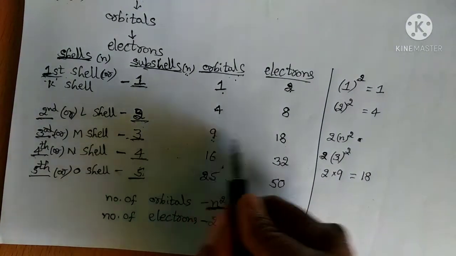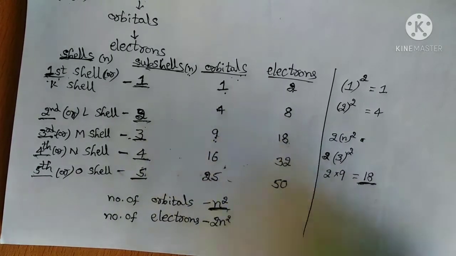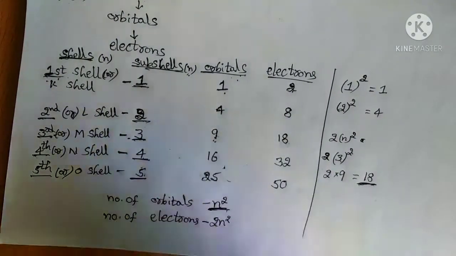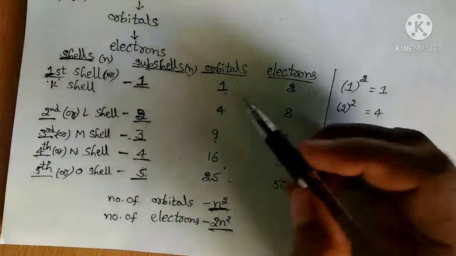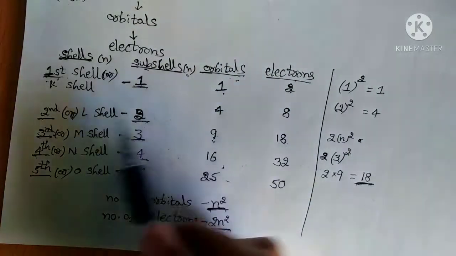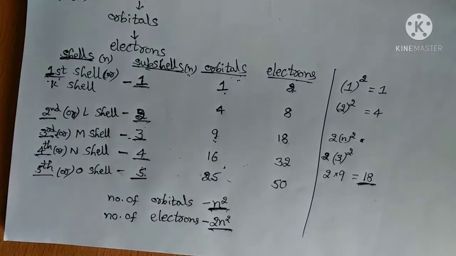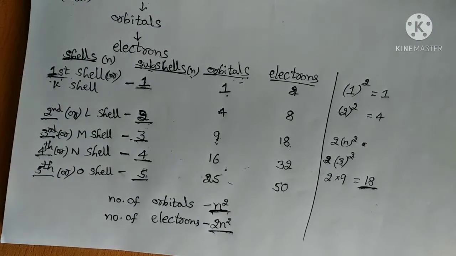So in the third shell, how many electrons are there, students? 18 electrons. Have we got the answer or not? Yes, we got the correct answer. So by using these two formulas, we can easily find how many orbitals as well as how many electrons are there in a particular shell, right? So this is our today's topic. Thank you.